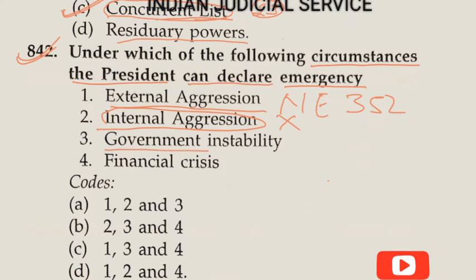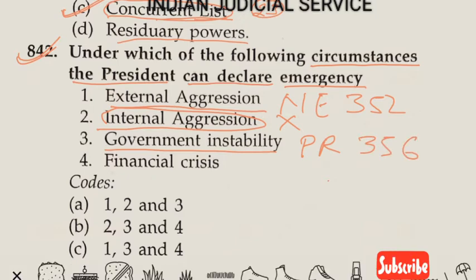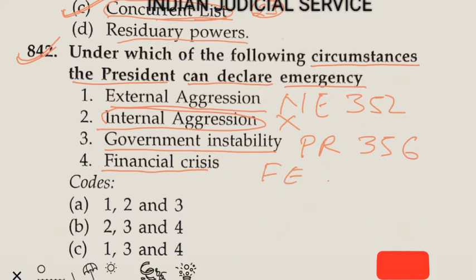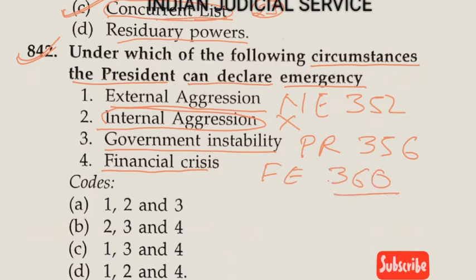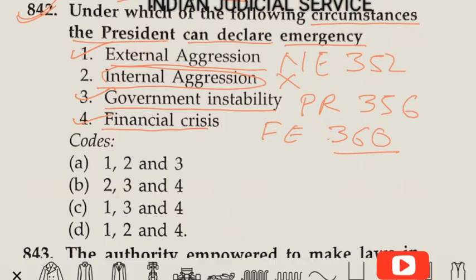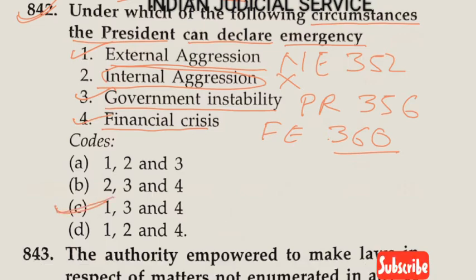Now third one, government instability. Government instability is an adequate ground for proclamation of presidential rule in the state, under Article 356. And last one, financial crisis. Financial crisis is a proper ground for proclamation of financial emergency under Article 360. So points first, third and fourth are our answer. Option C is correct here.